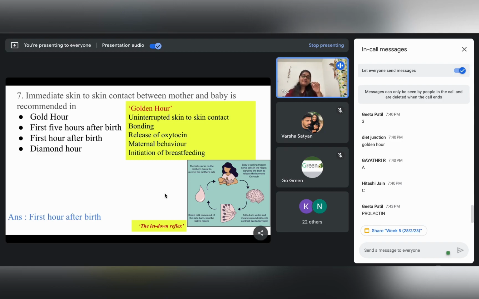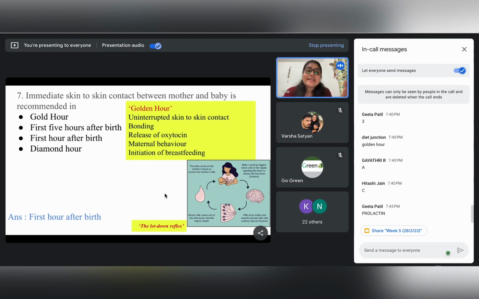I am sure you have gone through the lectures. There you must have already seen an image of a mother holding the child, and when the child initiates its suckling, that also initiates another reflex which directly sends signals to the mother's brain.